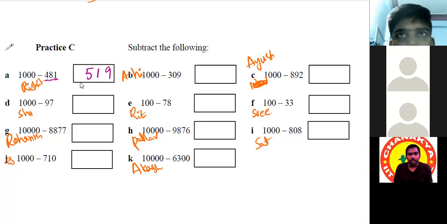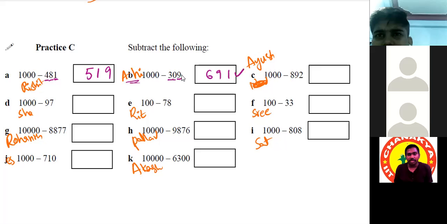Correct. Very good. So Abhinav, are you ready? If you are not ready, we'll go for another question. We'll see this question later. Abhinav. I'm ready, sir. Okay. Explain. So 10 minus 9 is 1. Okay. And 9 minus 0 is 9. Very good. And 9 minus 3 is 6. So 691. Very good. Correct.